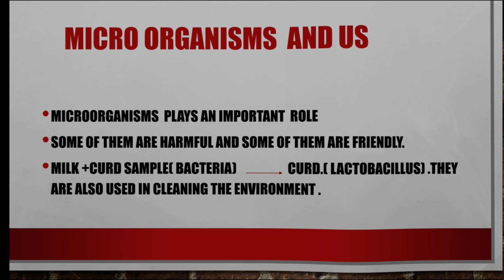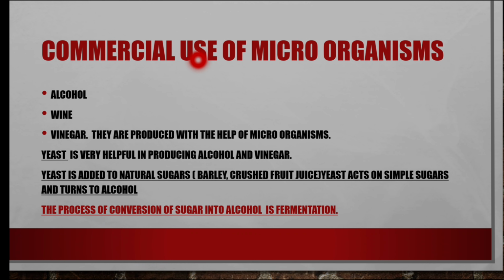Okay? Next. Commercial use of microorganisms. Production of alcohol. Alcohol in beverages. It is used in whiskey, brandy, which can be consumed by people and has good commercial value. And wine. And vinegar is produced with the help of microorganisms. In Chinese cuisine also vinegar is mostly used. Yeast is helpful in producing alcohol and vinegar.